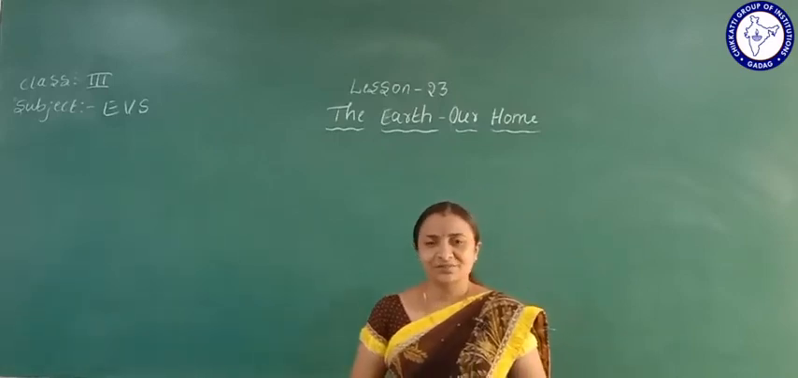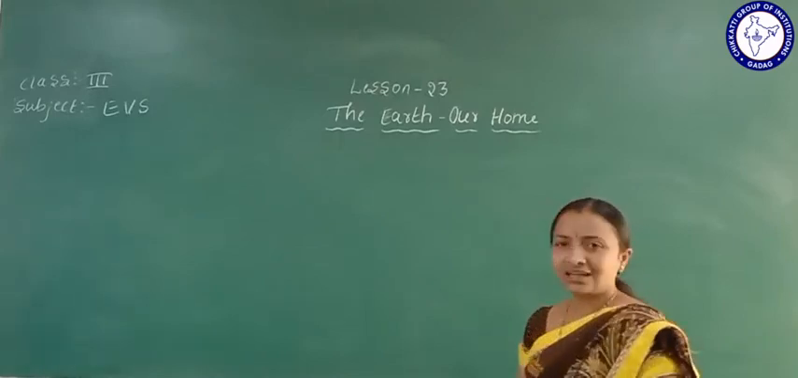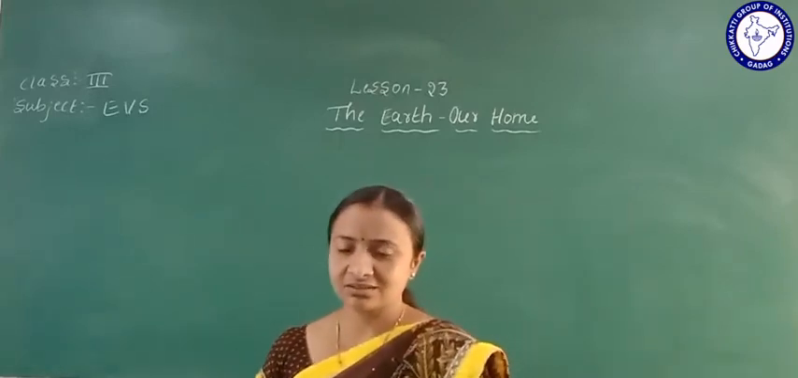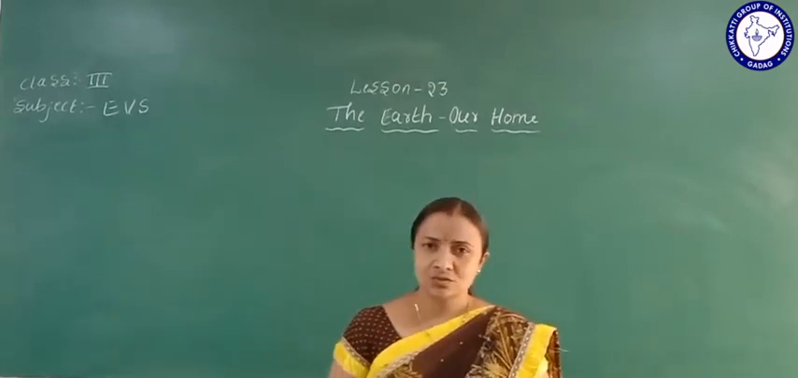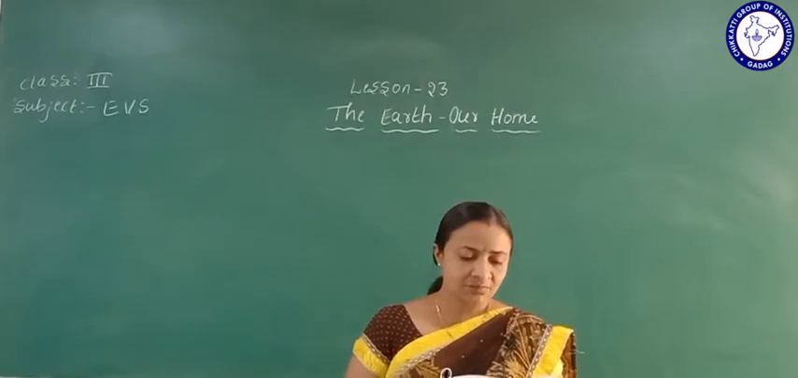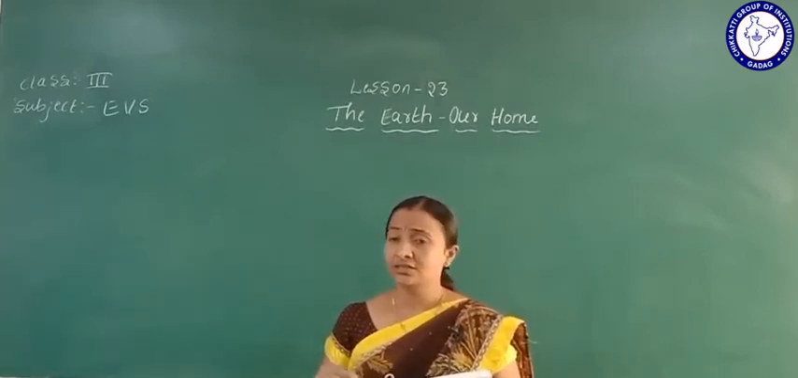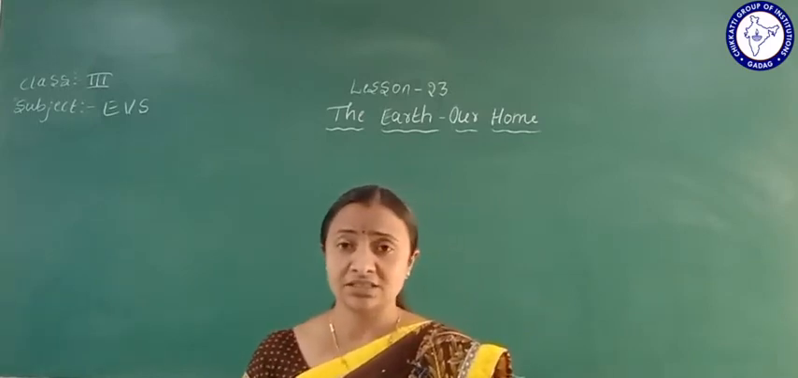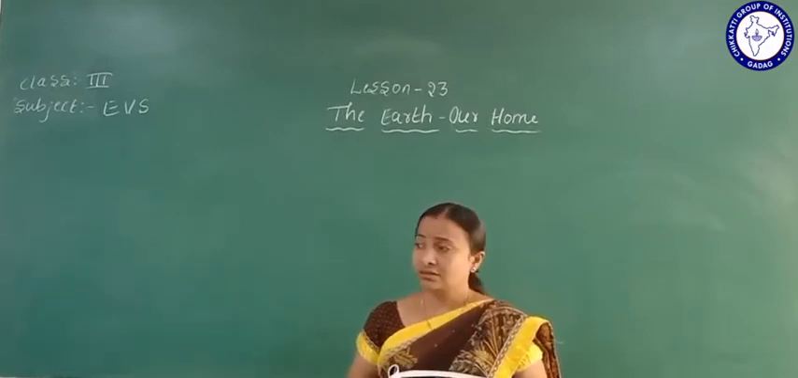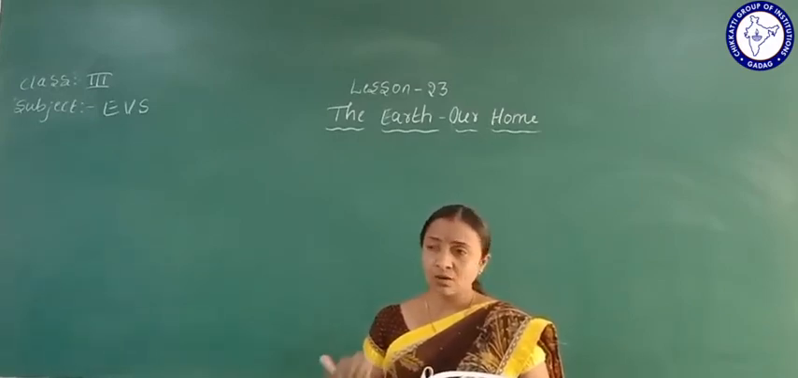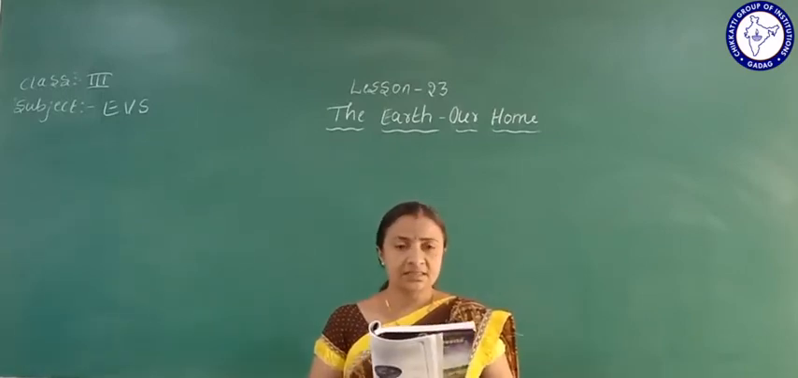Welcome back, children. Today we will see lesson number 23, the earth our home. Yes, the earth our home. You know that earth is one of the planets in the solar system. If we understand the shape of the earth, then we can explain the changes of the weather day by day using words like cloudy, sunny, hot, rainy. So we can understand all of these here.